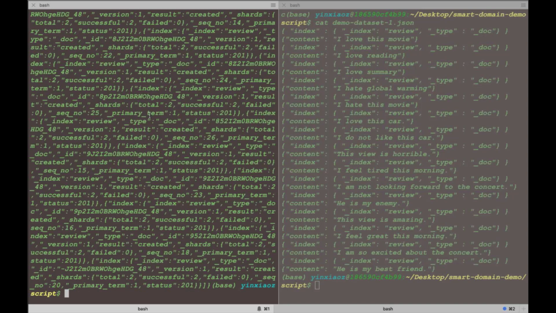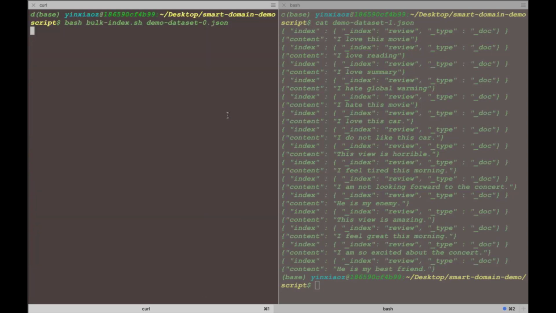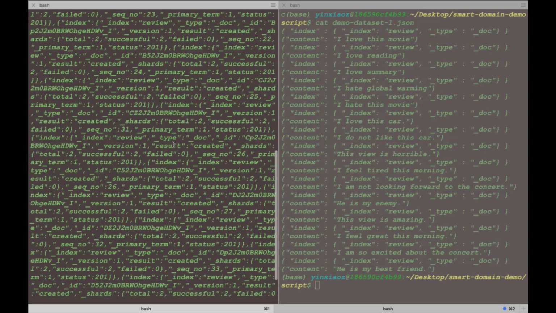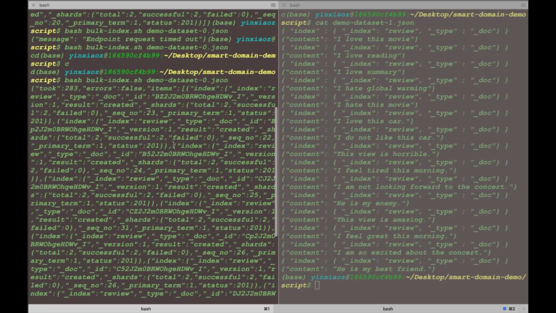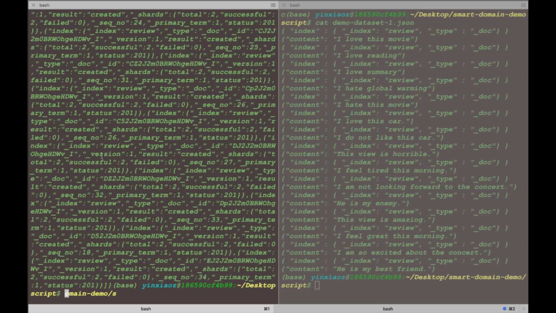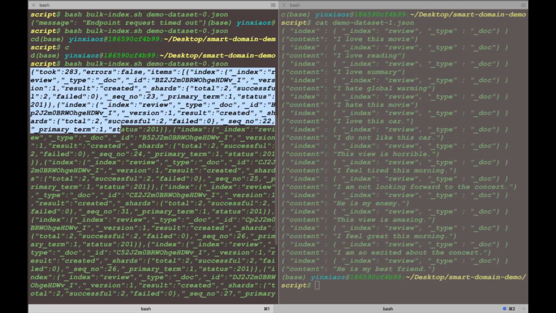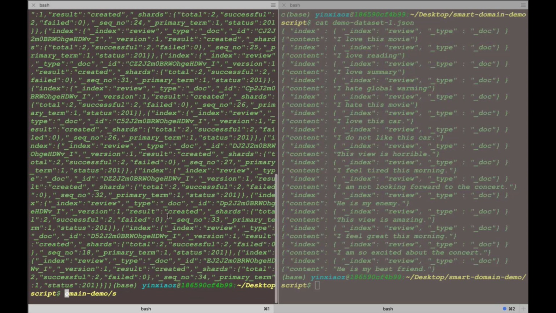Okay, so I have another document to index. As I said before, if you have a production workload, you are going to keep doing this index document step over and over again until you finish all the documents. Okay, so this request has been finished, and here's the response. So the index API and the bulk index API are super useful for you to index a corpus of documents.